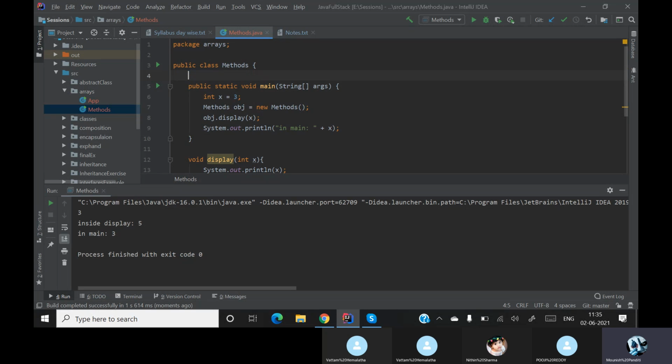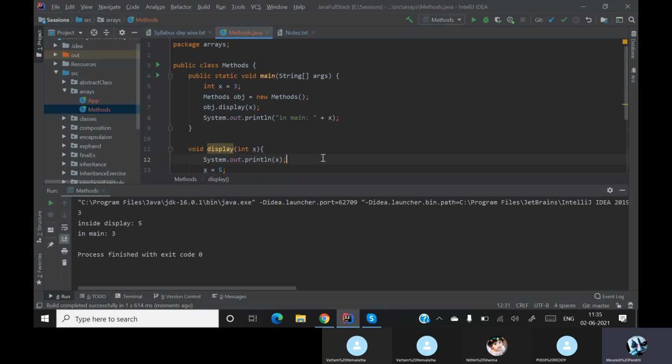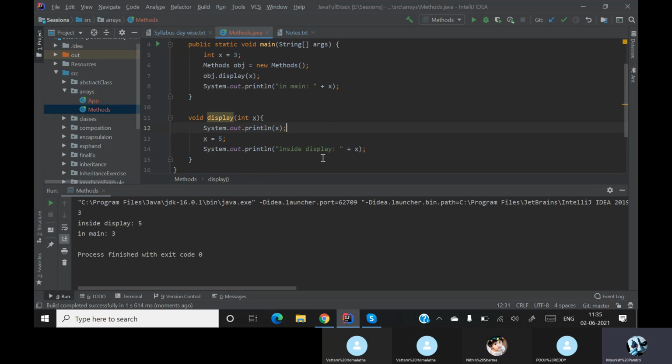So how do you pass this? In the main method also I must get 5. How do you do it? It is not possible, okay. It is not possible to do call by reference for a regular variable, okay.